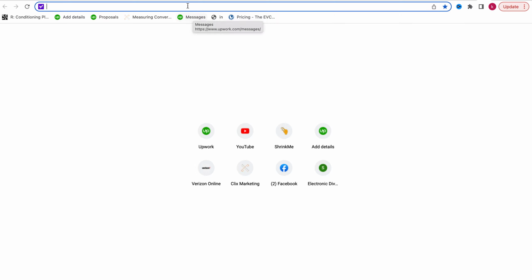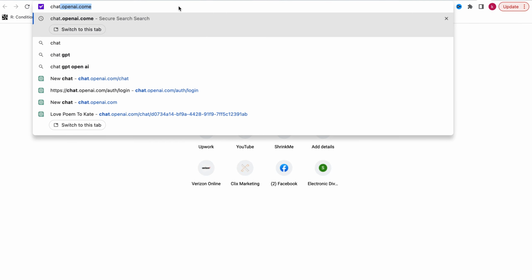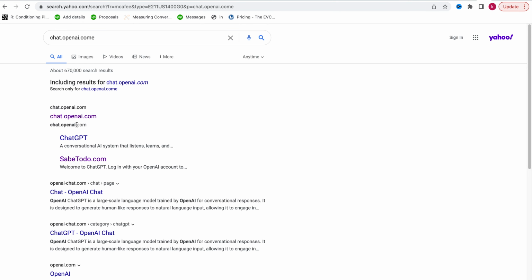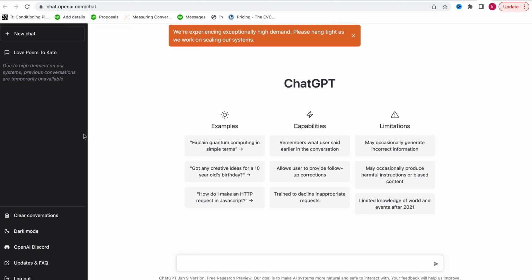Without wasting further time, the first thing that you need to do when you want to get ChatGPT is just to sign up, right? It's like any other app. You just sign up, and any time that you want to use it, you can go back and log in. To do that, the first thing you need is simply to go to chat.openai.com, because OpenAI is the one that actually came up with ChatGPT. So you go in here, and there you have the link. You see ChatGPT here, but the one you need is chat.openai.com. You go in here, and it's going to ask you to have an account, right?